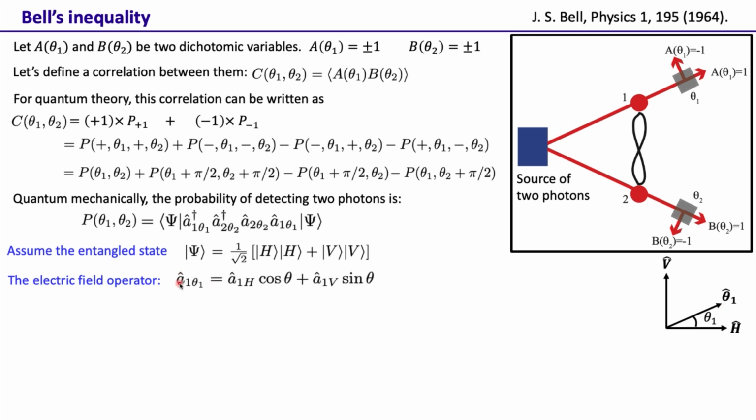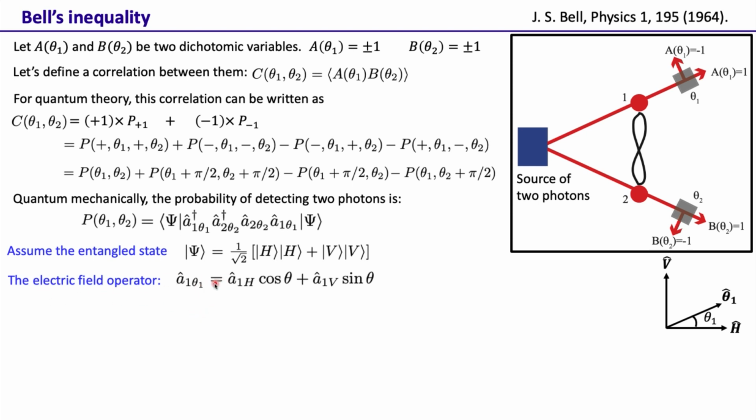So A1(θ1), the annihilation operator in the θ1 direction, we can write as A1H cosθ1 plus A1V sinθ1. That means A1H is the annihilation operator in the horizontal direction, and A1V is the annihilation operator of a photon in the vertical direction, and this annihilation operator in the θ1 direction we can write in terms of H and V. So this should actually be θ1 over here, because we are using θ1 over there.